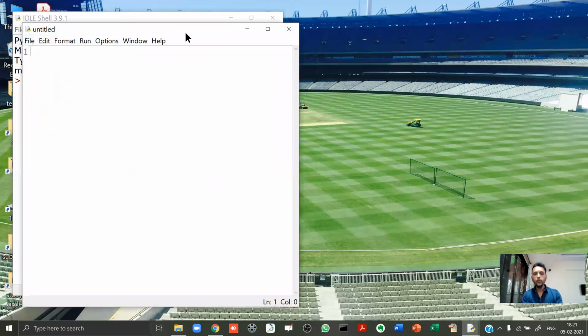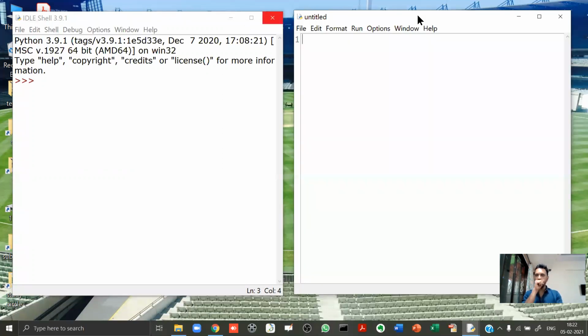When you click on new file, a window like this will open. Now, listen to me very carefully. This is the window where you will type the program, and this is the window where you will see its execution. So, for example, I write print hello.